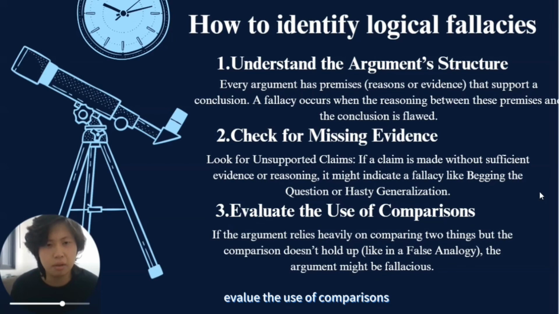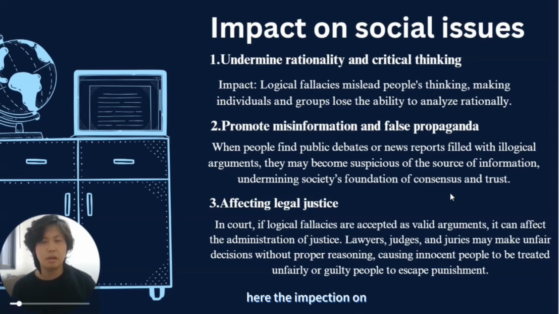Evaluate the use of comparisons. If the argument relies heavily on comparing two things but the comparison doesn't hold up, the argument might be fallacious.